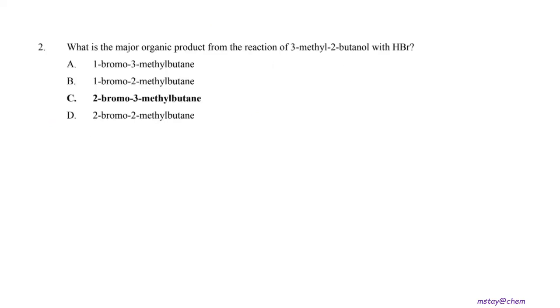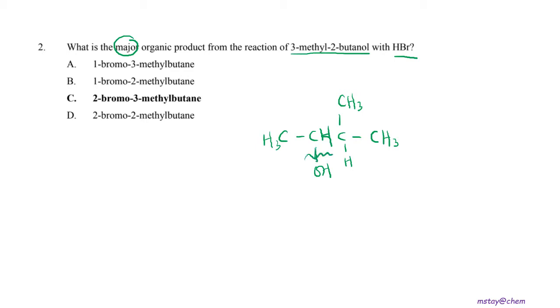Question number 2. What is the major organic product from the reaction of 3-methyl-2-butanol with HBr? So we can draw out the structure of 2-butanol and then hydroxyl group, and then next we are going to have the methyl group CH3, CH hydrogen and CH3. So as we know that there is only one functional group, which is the hydroxyl group.